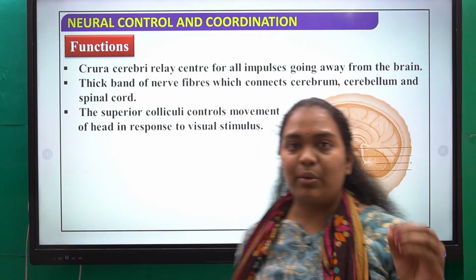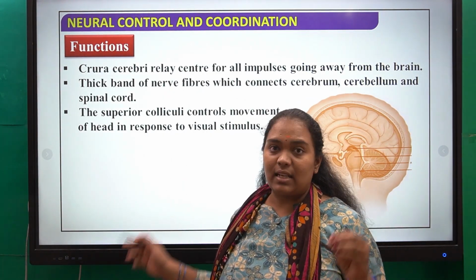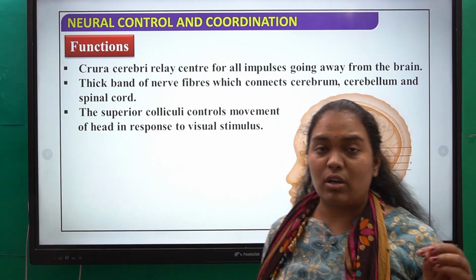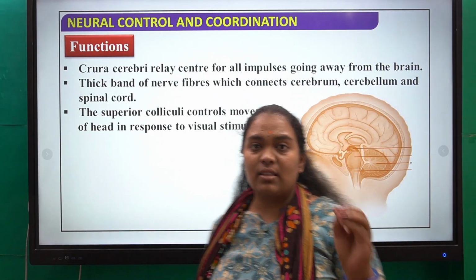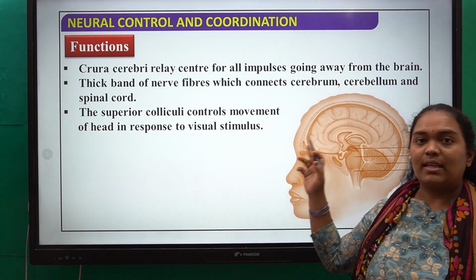It is a very important question, they will ask you in your exam. What is the union of these three, that is cerebrum, cerebellum and the spinal cord? The union of these three structures is occurring because of the thick band-like structure called crura cerebri.